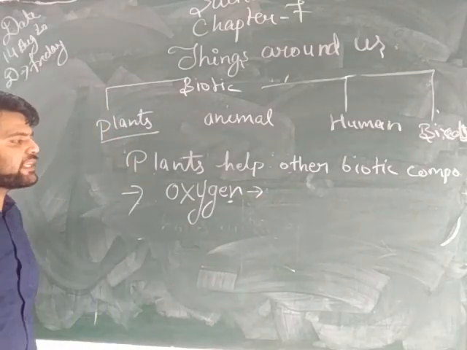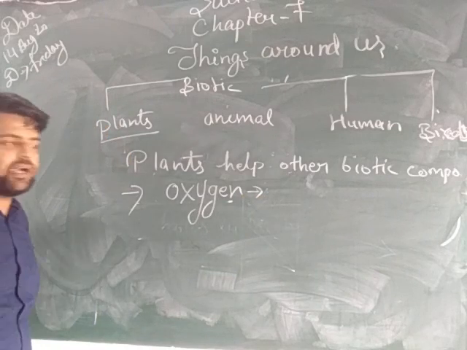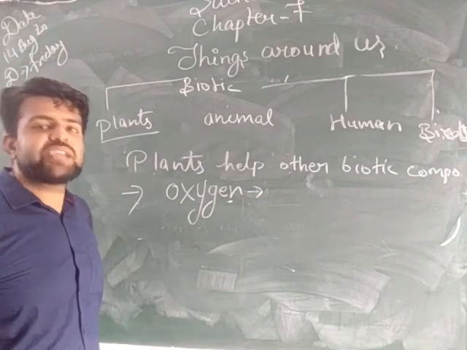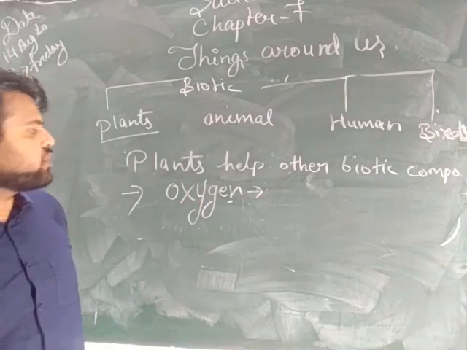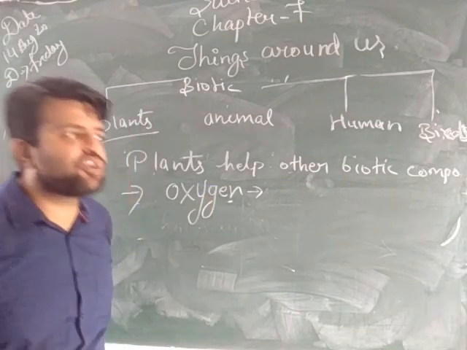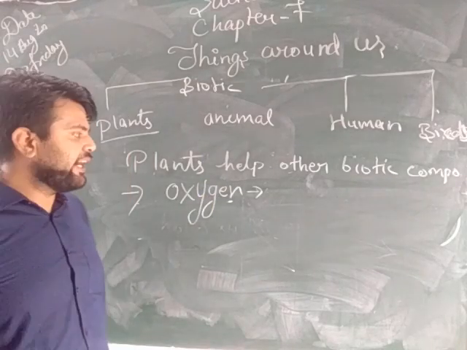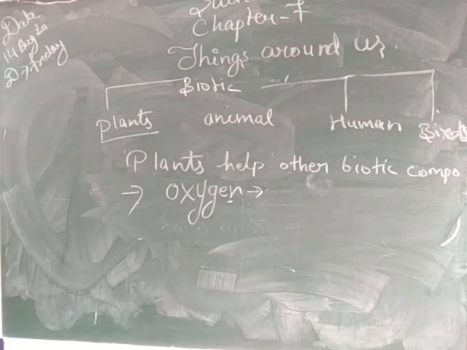Oxygen helps the living organisms to breathe. Without oxygen, no life is possible. So the most important thing that the plant provides is oxygen. Got this? Next.